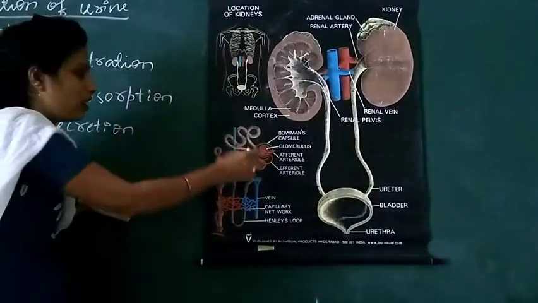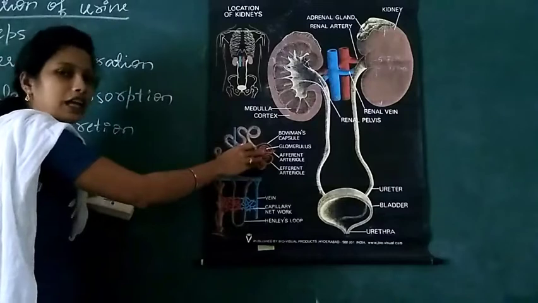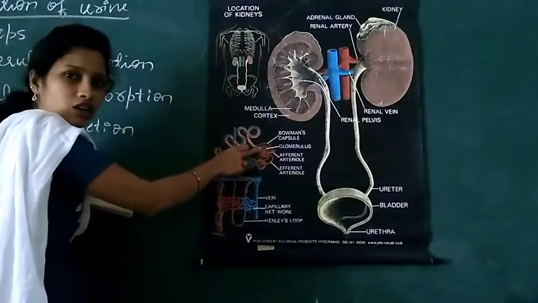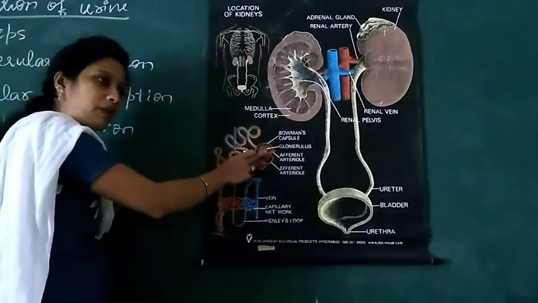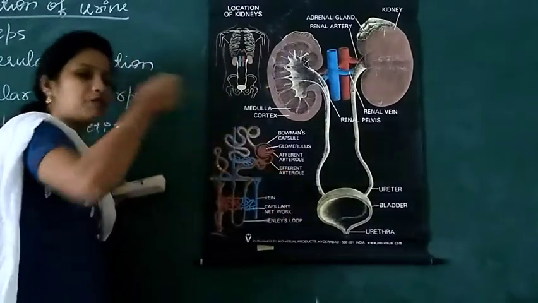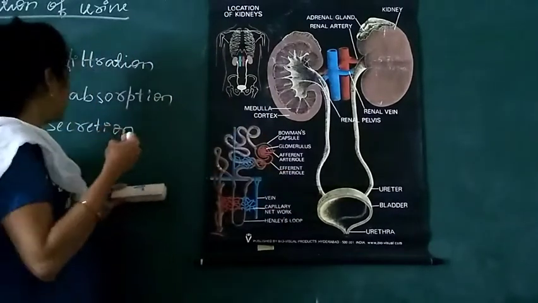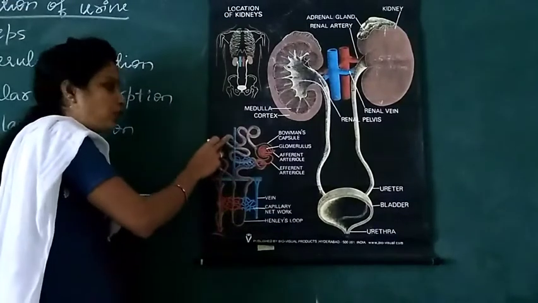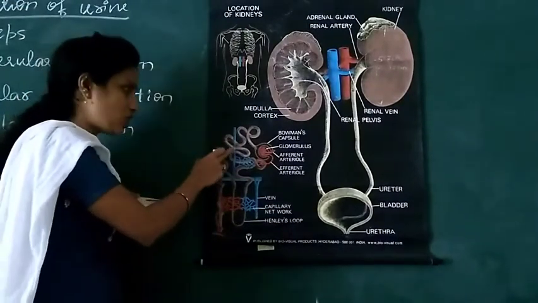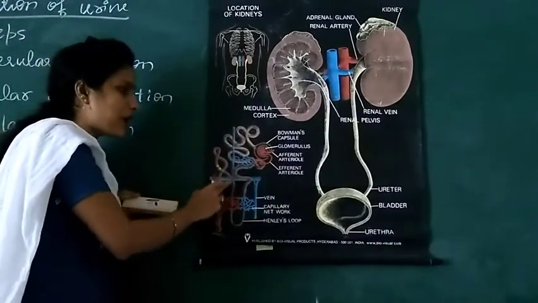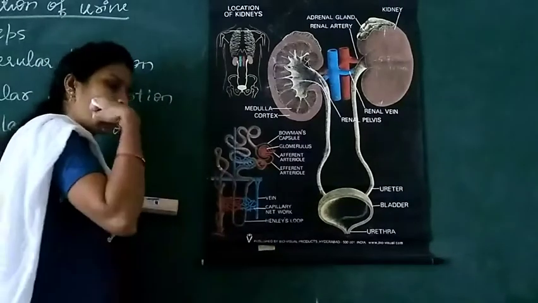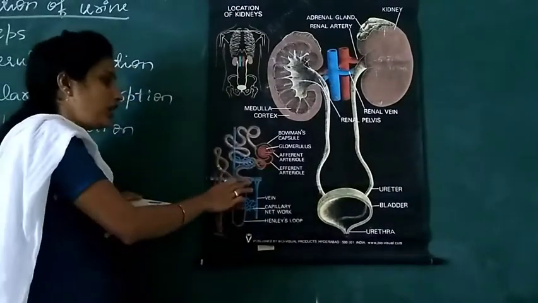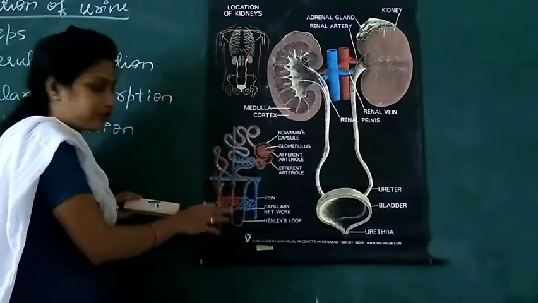Filtration means the filtration of the blood takes place. Reabsorption means the excess water and the nutrients present in the filtrate are reabsorbed. Secretion means the remaining nitrogenous waste present in the different parts of the nephron is once again secreted into the filtrate.